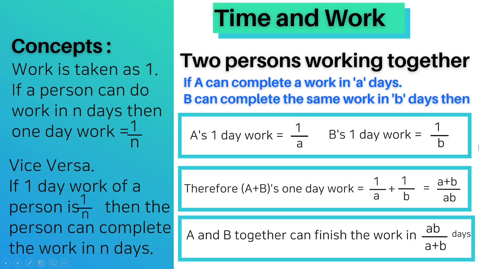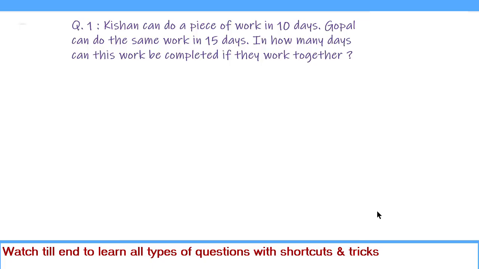Now we will be solving one question on the basis of this formula. We start this question for two persons working together. The question is: Kishan can do a piece of work in 10 days. Gopal can do the same work in 15 days. In how many days can this work be completed if they work together? So we solve like this. In every question we have to use the unitary method, or we have to calculate the 1 day work.